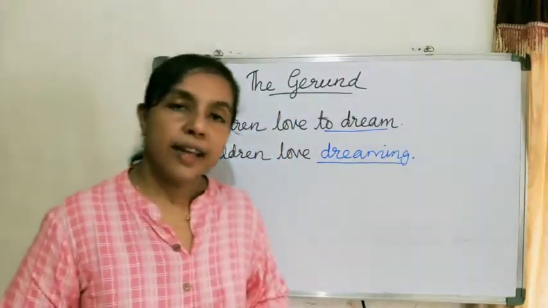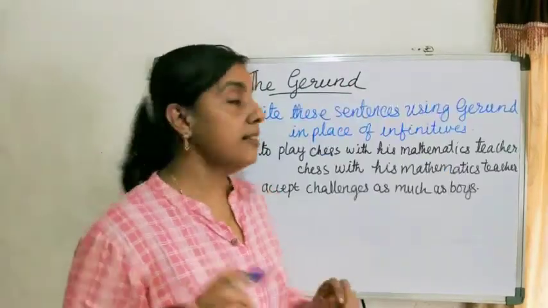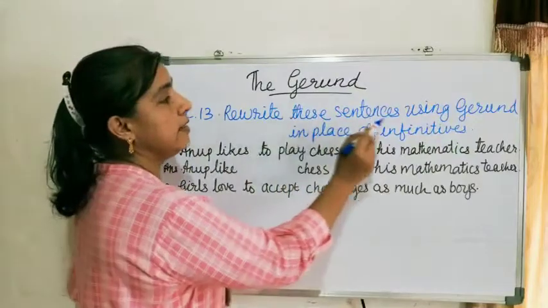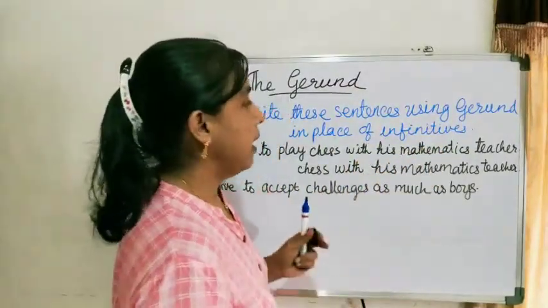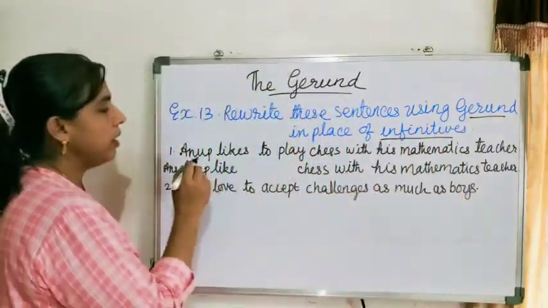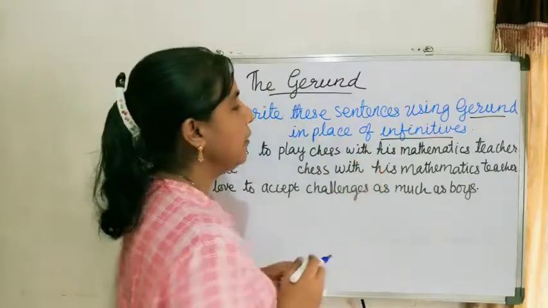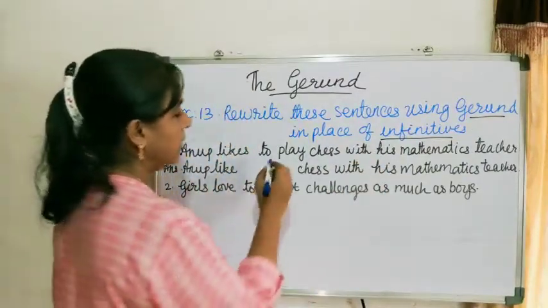Now in exercise 13, one exercise is there that we will do. Exercise number 13. Rewrite these sentences using gerund in place of infinitives. Okay, gerund you have to use. First, Anup likes to play chess with his mathematics teacher. Here, which is the infinitive? Yes, to play.